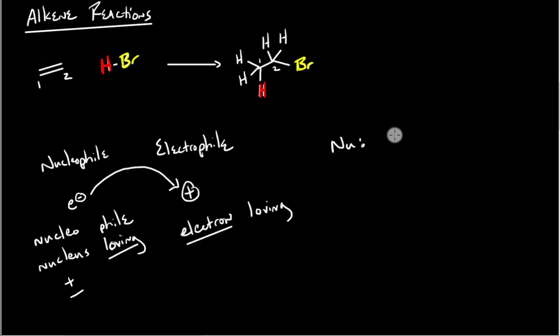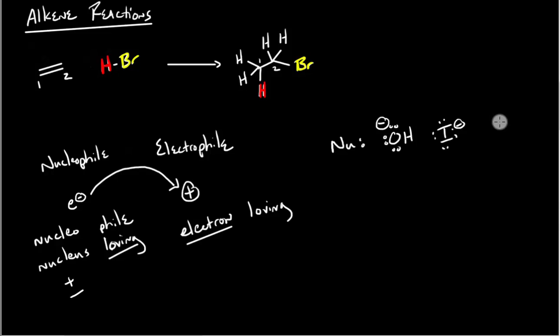Some examples are the hydroxide ion, which has a negative charge, so it's obvious that it could donate that electron density to something else. You could also have a halogen with a negative charge, like iodine, which could attack something else with its high electron density.